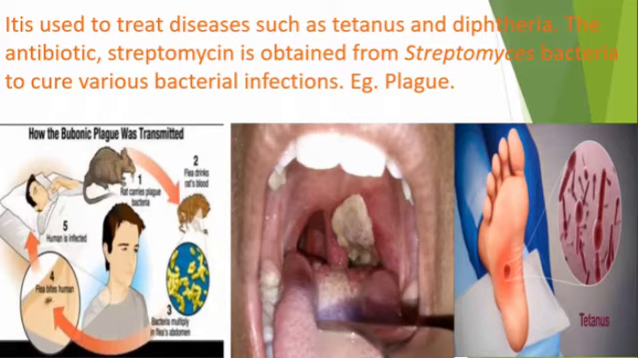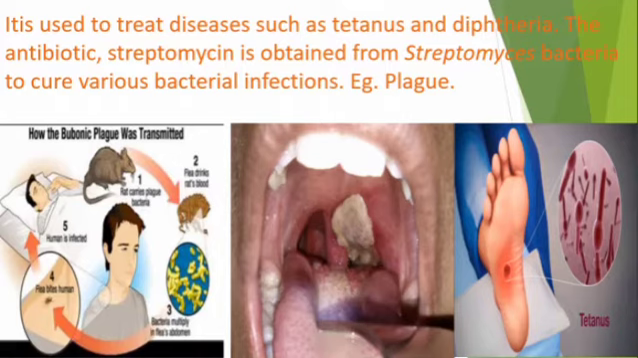So Penicillium chrysogenum is a fungus. Streptomyces is a bacteria. From these, antibiotics are prepared. These antibiotics prevent the tetanus, diphtheria and plague diseases.